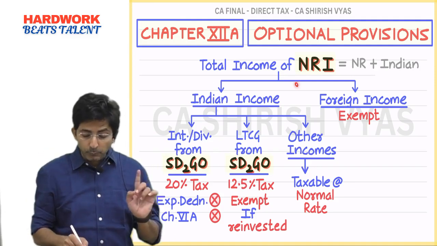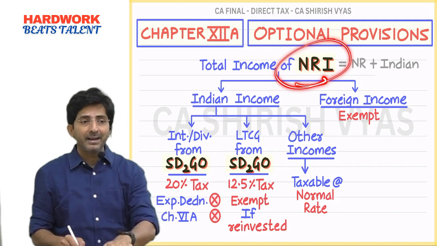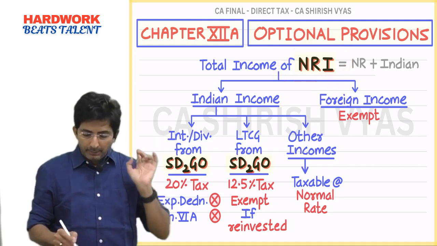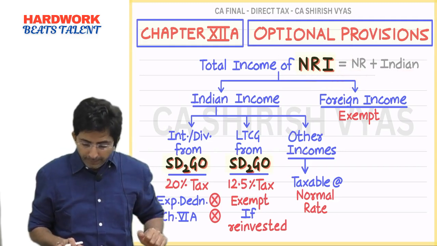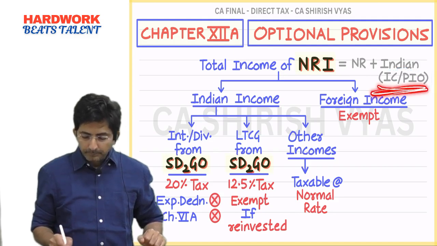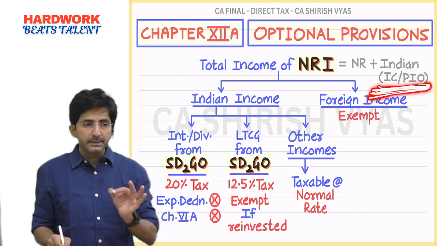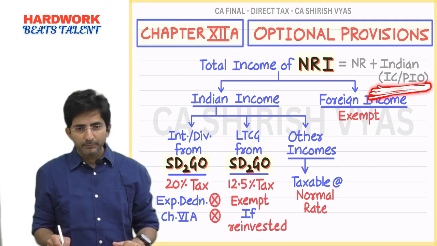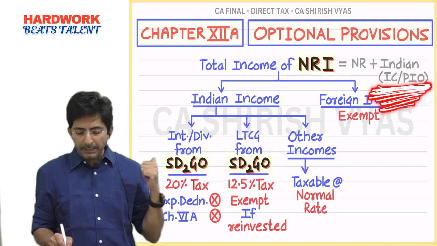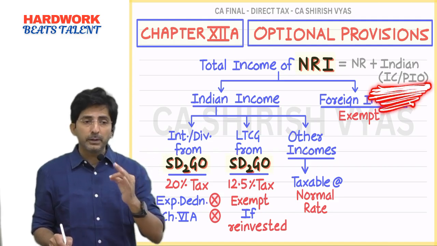But this choice is for people of India settled abroad. Tell me right now, what did I say? NRI means NR plus Indian. What do you mean by Indian? Person who has got citizenship of India or who is a person of Indian origin. See what I have written, ICN PIO, Indian citizen or person of Indian origin.